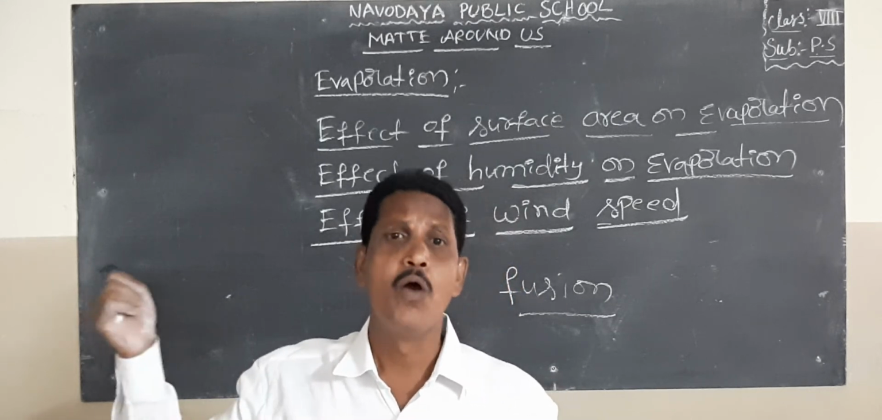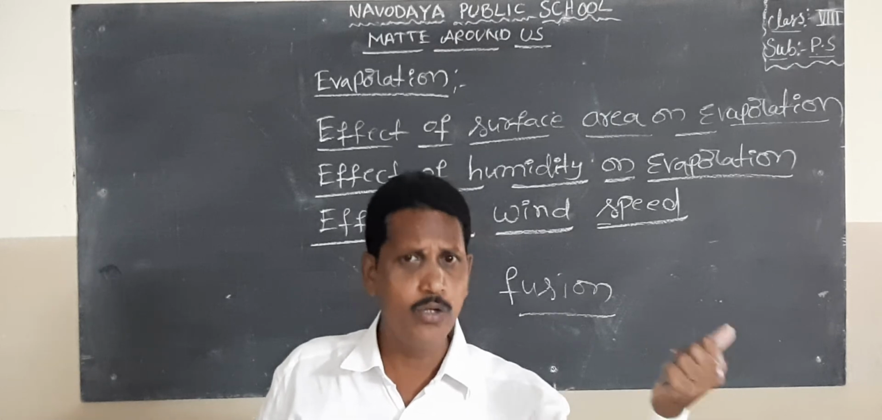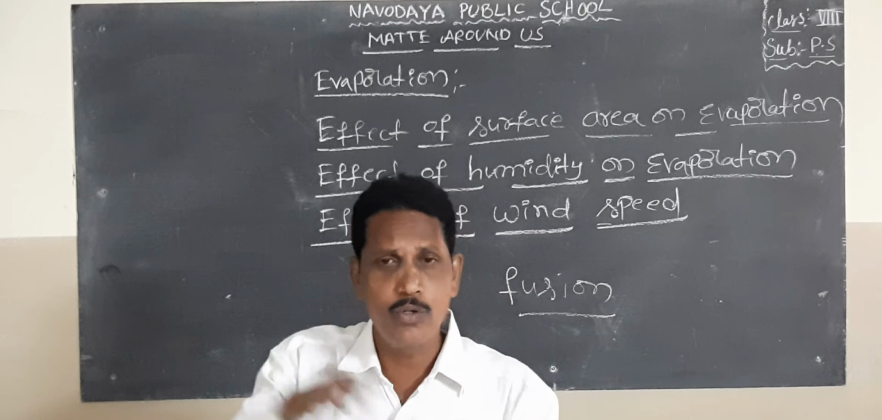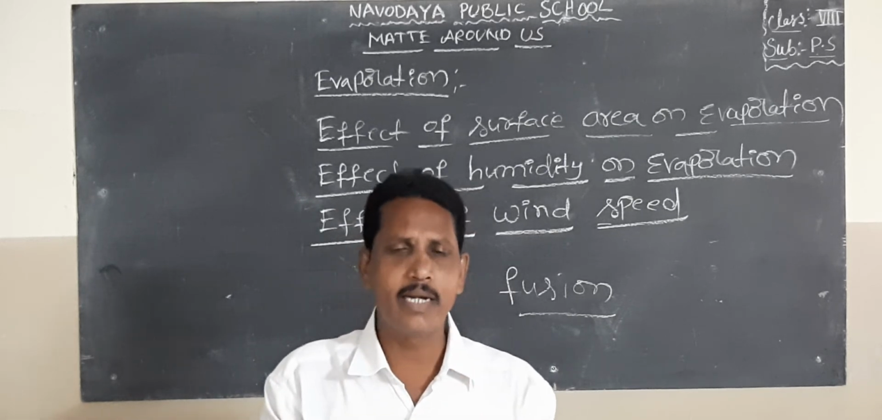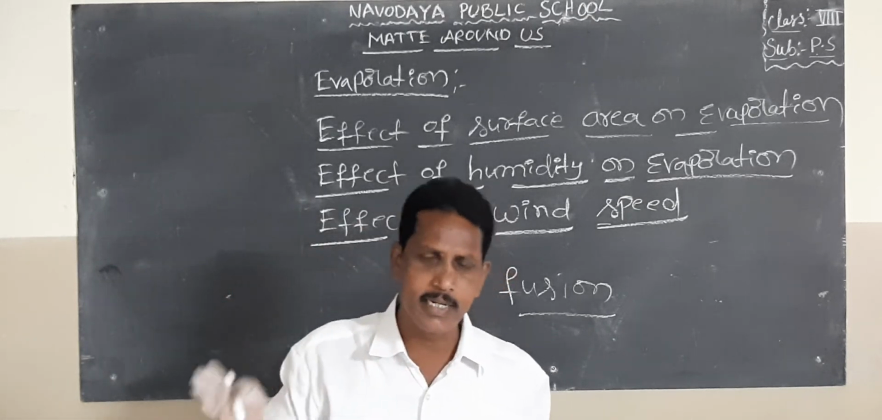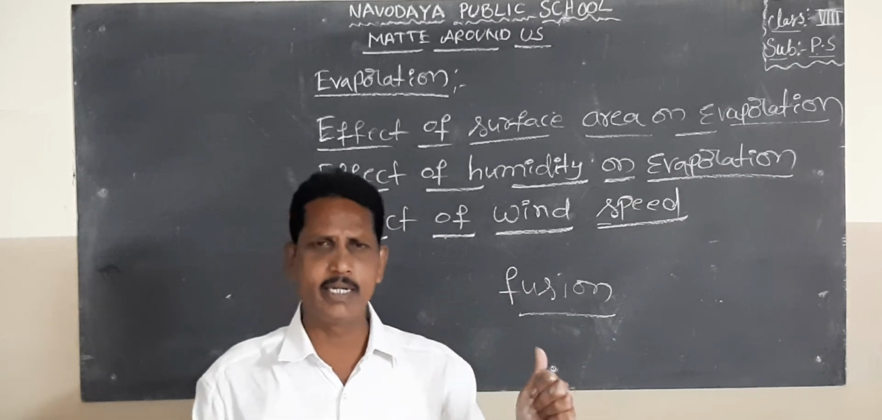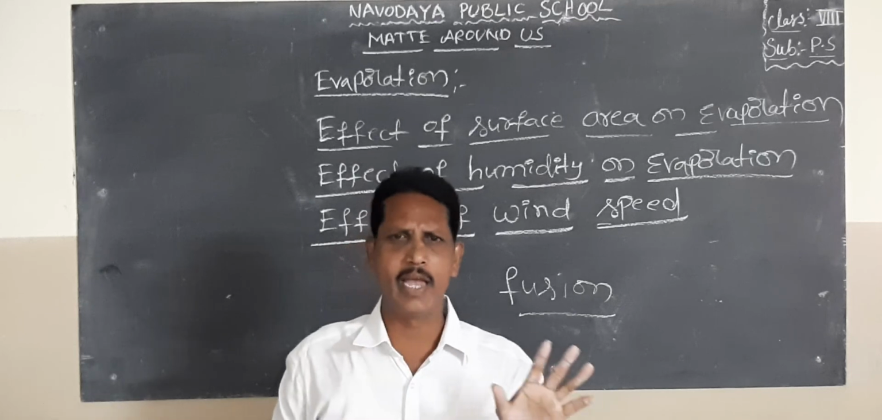Latent heat of fusion: solid to liquid. That is the latent heat of fusion. Liquid to gas or liquid to vapor state, that is the latent heat of vaporization. Melting point of water is 0 degrees Celsius. Boiling point of water is 100 degrees Celsius.